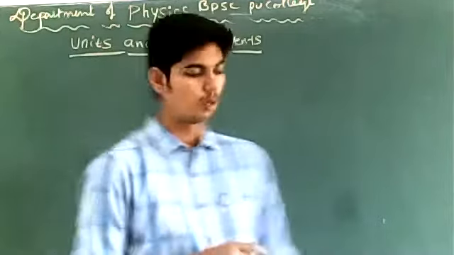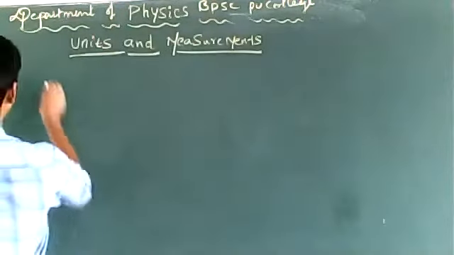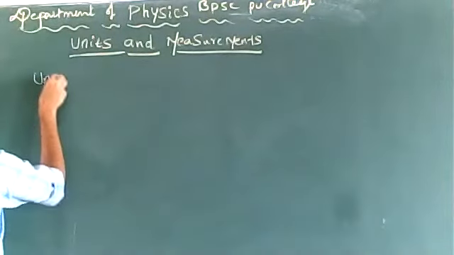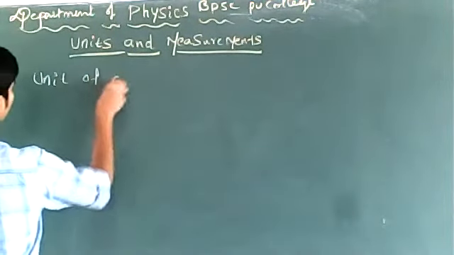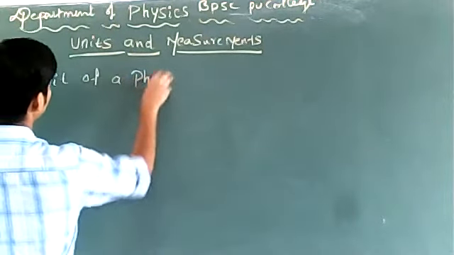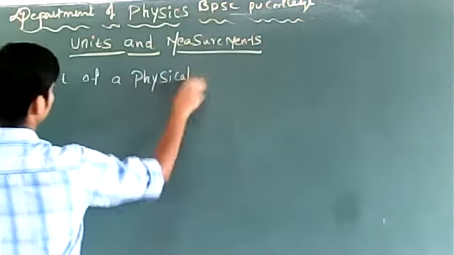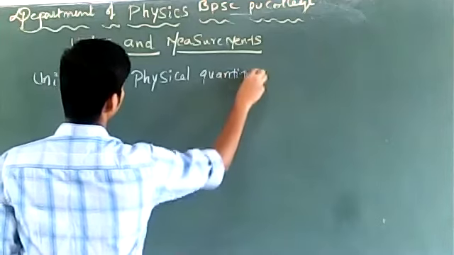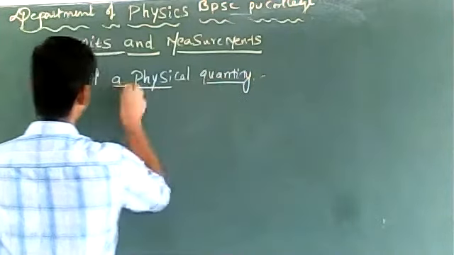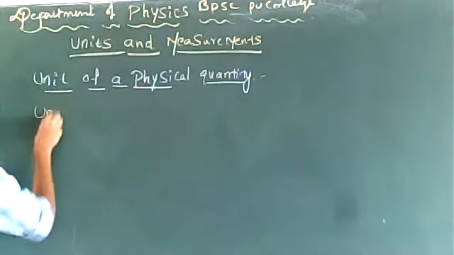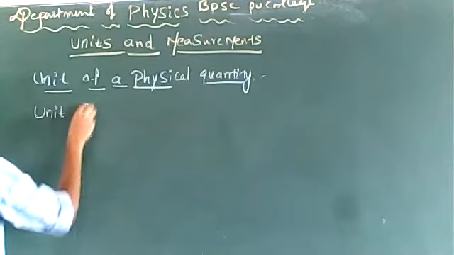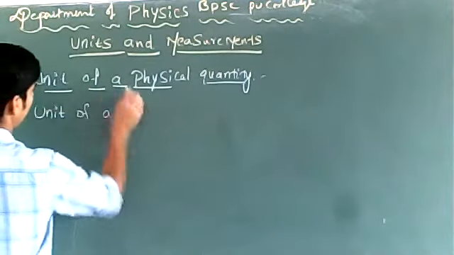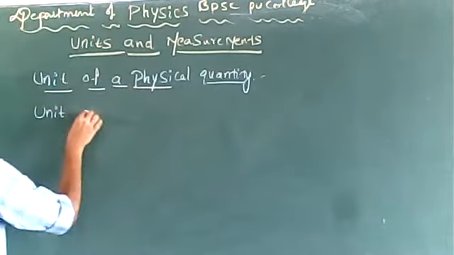And I have told you what is meant by unit of a physical quantity. Unit of a physical quantity, or unit, is a standard quantity.